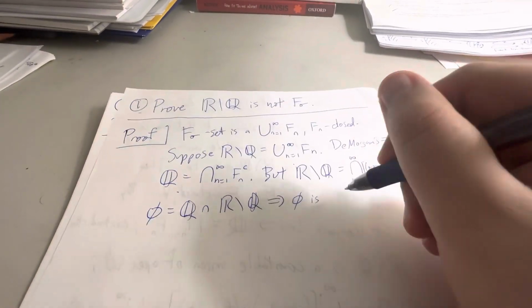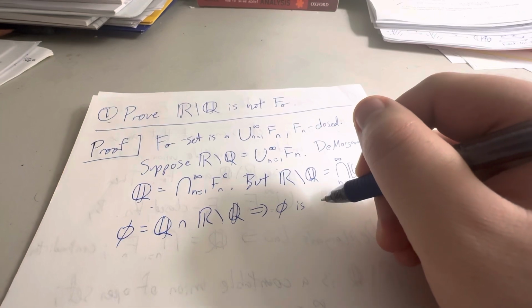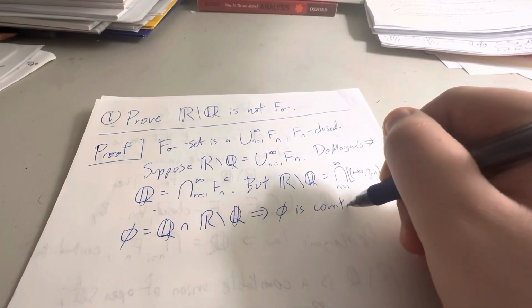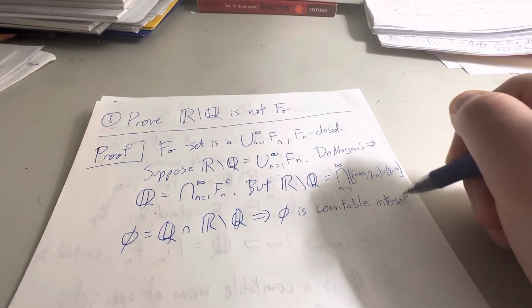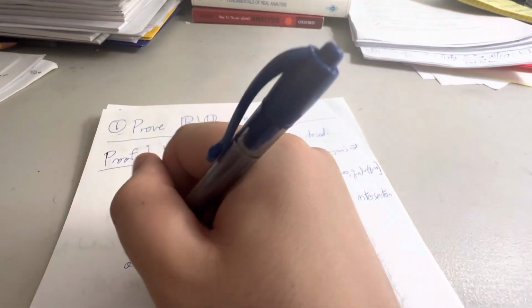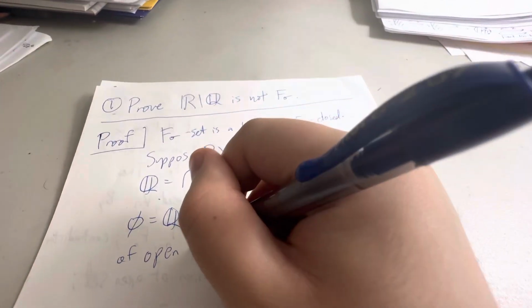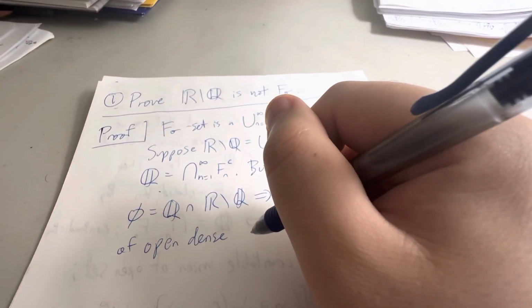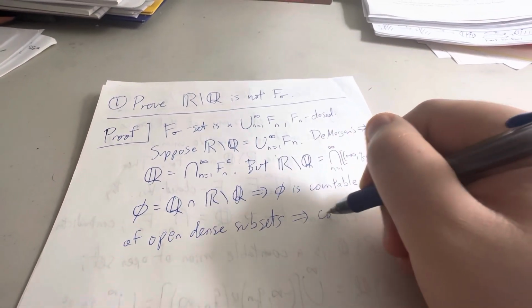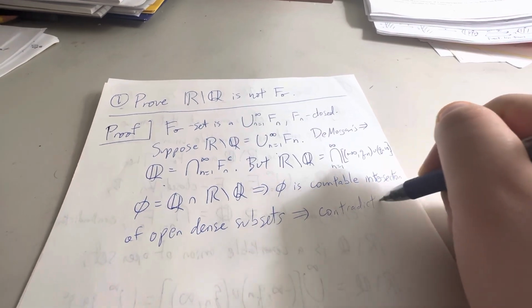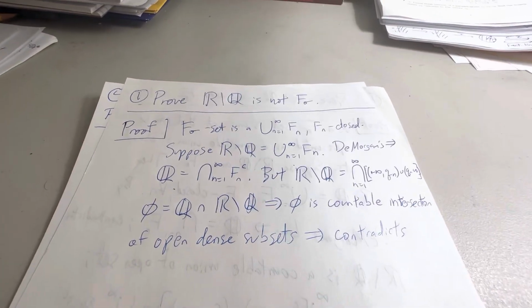Oh, well, okay. We have to be a bit more careful. It would be the countable intersection of open dense subsets. Open dense subsets. But this contradicts the Baire category theorem. My pen is dying. Baire category theorem.